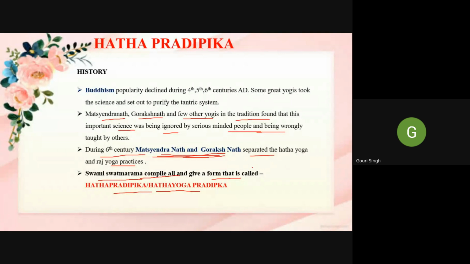So these two parts were separated by Matsyendranath and Guru Gorakshnath. The next topic discusses the aim of Hatha Yoga. So mainly he defined that the aim of Hatha Yoga is to attain that Raja Yoga state.